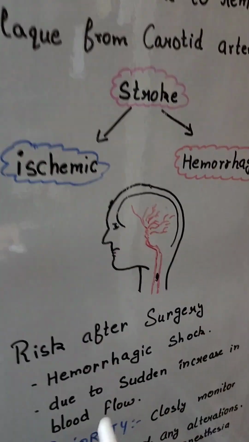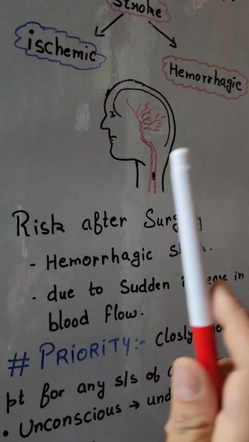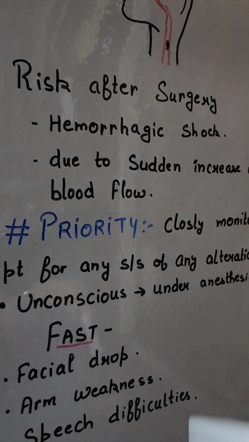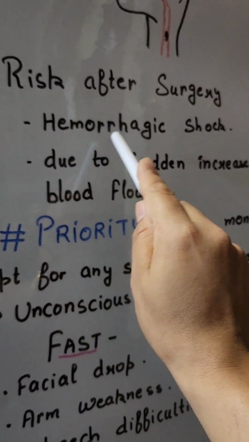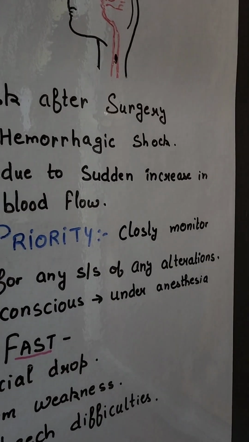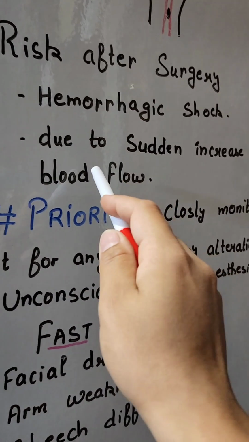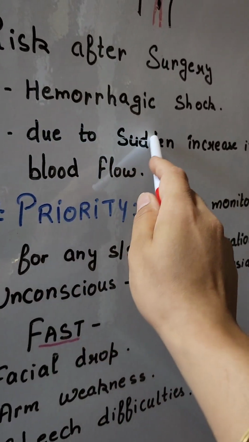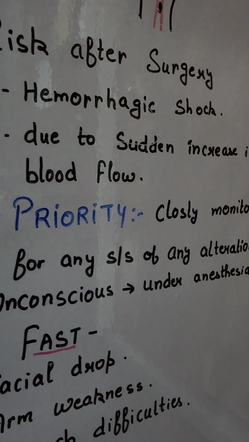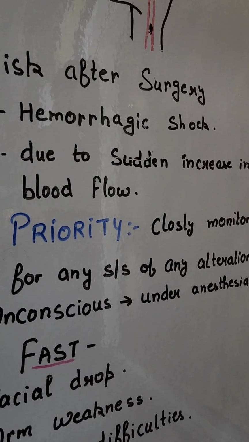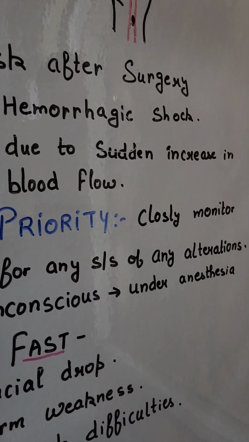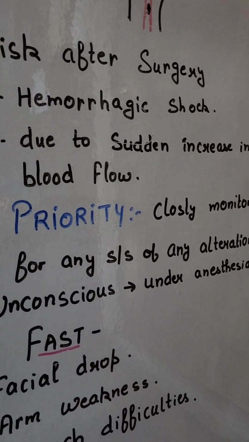The most important question on this topic in the NCLEX is the risk after the surgery. Now the patient is still at risk of stroke, but the stroke has changed. Which stroke is it now? It is hemorrhagic stroke. So what can happen? After surgery, the patient is at risk of bleeding in the brain. Why?